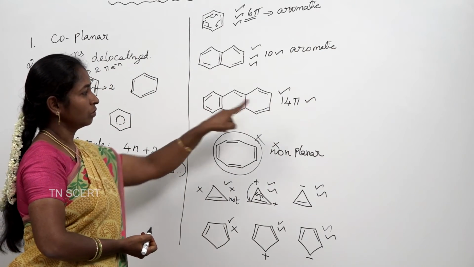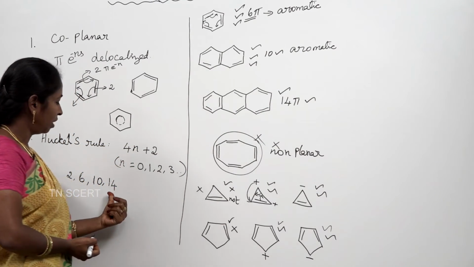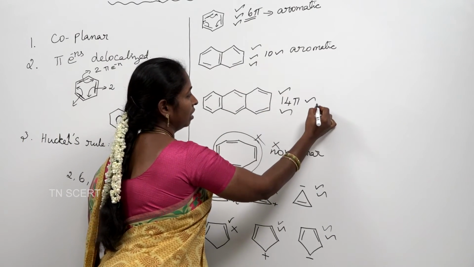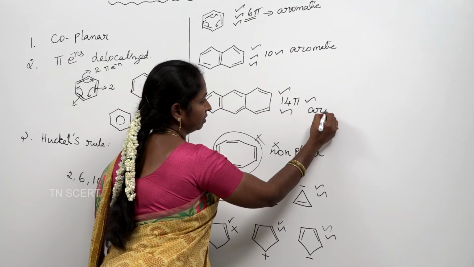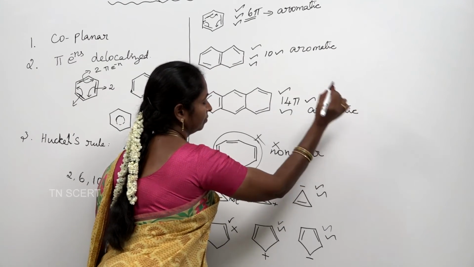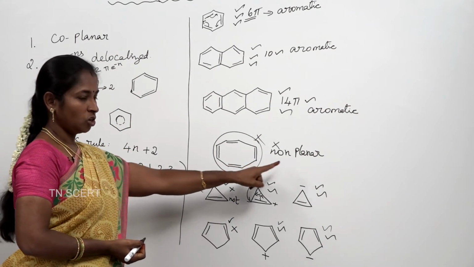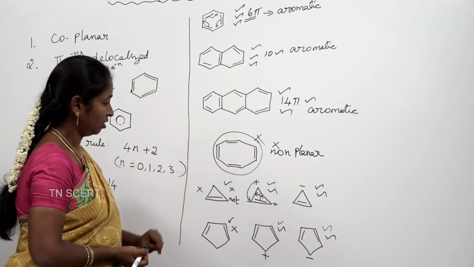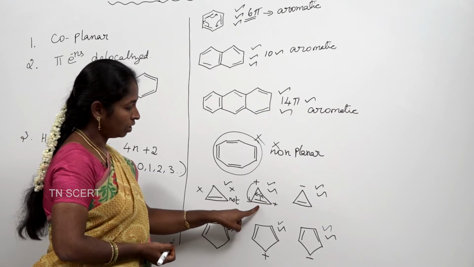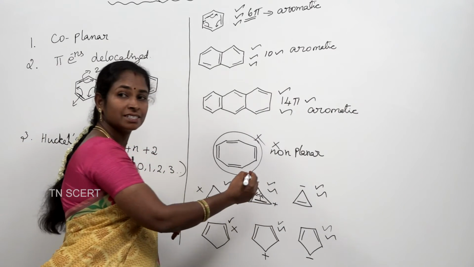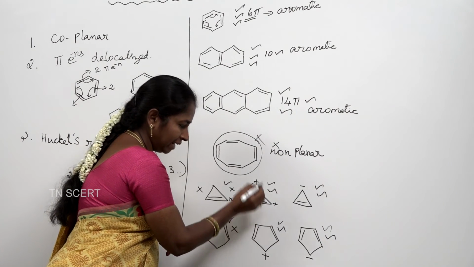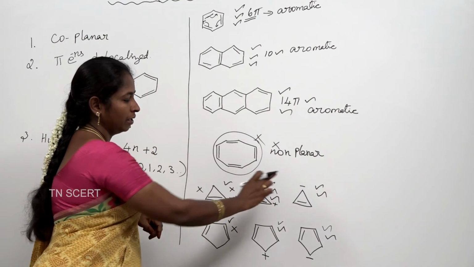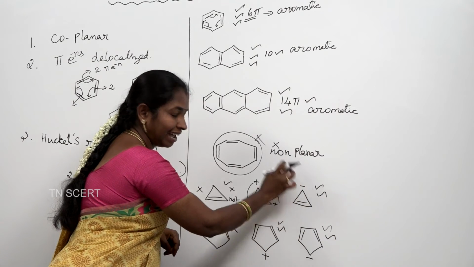What about this compound? 14 pi electrons are there. If a molecule possesses 14 pi electrons, it also obeys Huckel's rule, and anthracene is aromatic. We already ruled out this molecule as non-planar. Because it is non-planar, it is not an aromatic compound. Now come to this compound. Coming to this cyclopropenyl cation, 2 pi electrons are here with delocalization. So, it is aromatic.